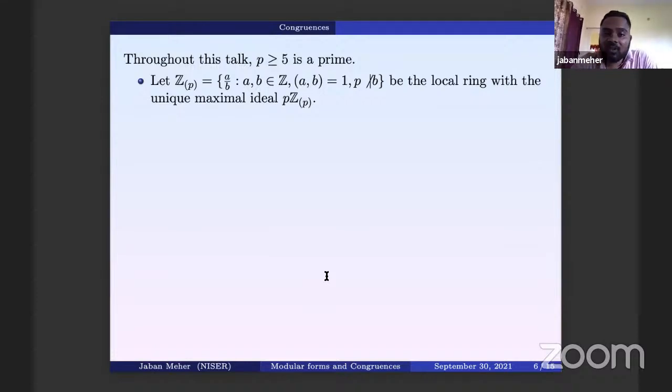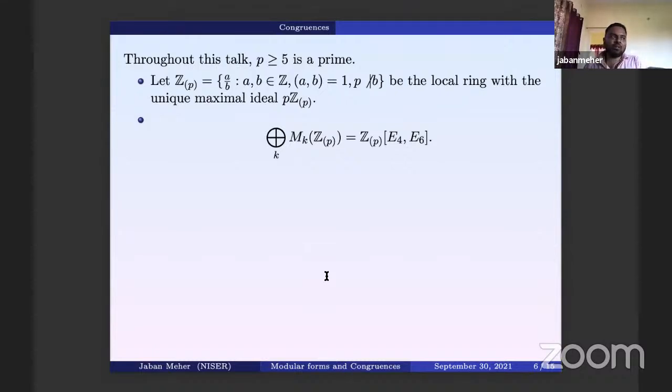Zp is the local ring of numbers A by B, where A and B are integers, the GCD of A and B is 1, and p does not divide B. So the denominator is not divisible by p. This is a local ring, and its unique maximal ideal is pZp.